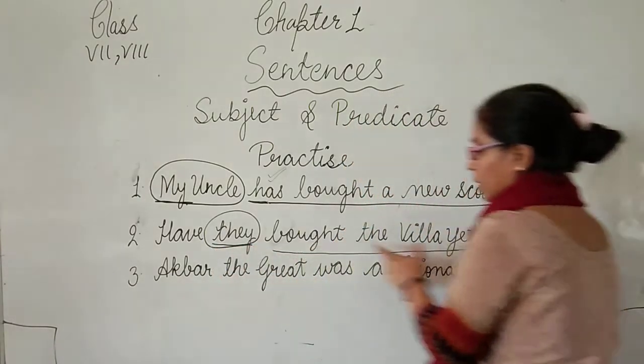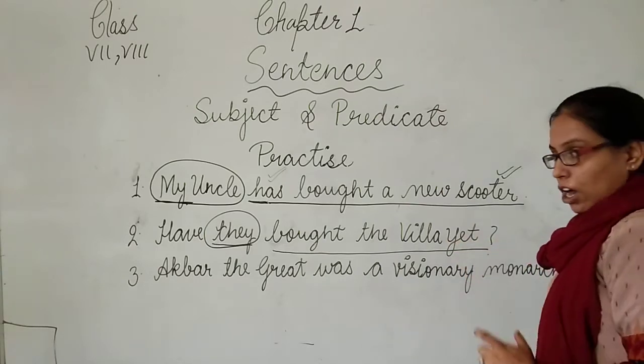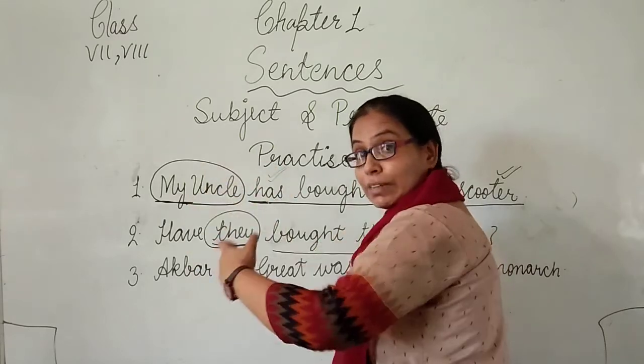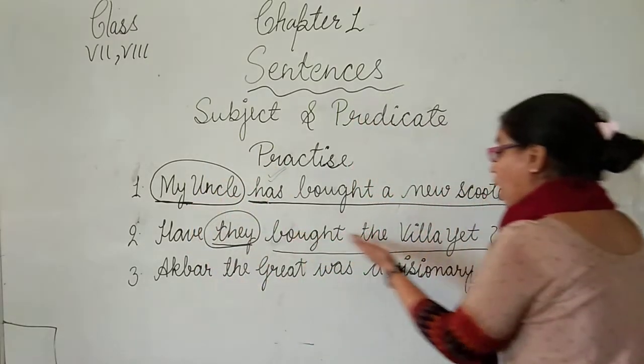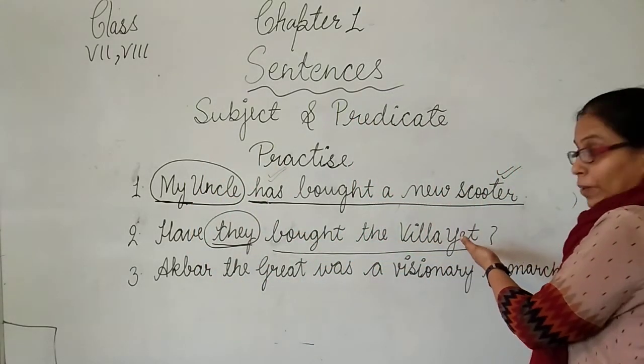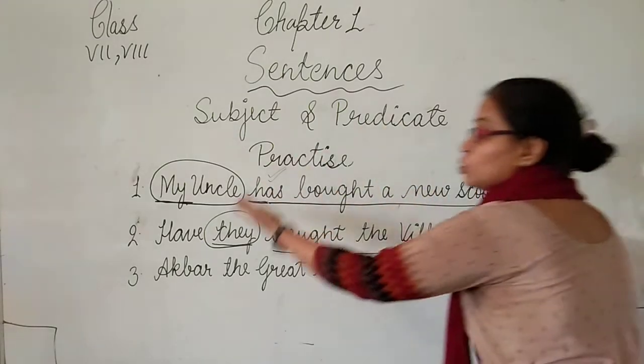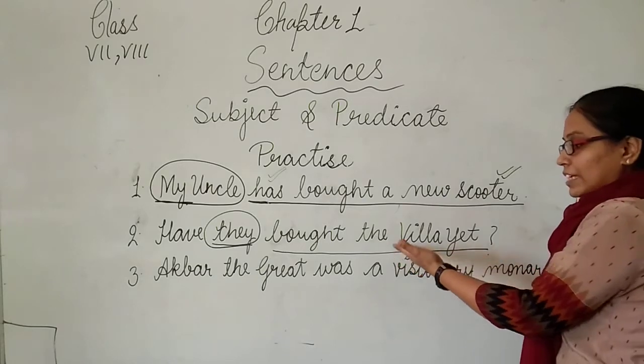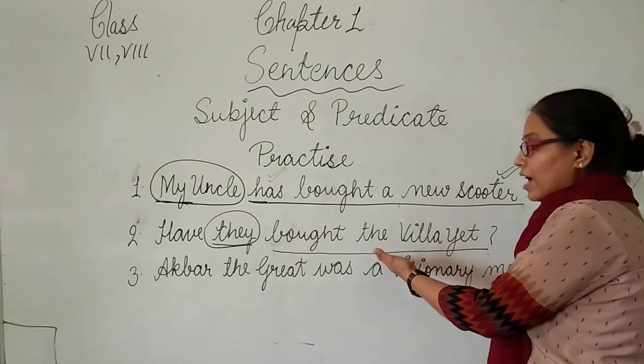here and the remaining part is the predicate. Because they is the subject, it is doing something. And what are they doing? Bought the villa here. So the predicate is what the subject is doing. It is the second part of the sentence, that expresses itself as a predicate.